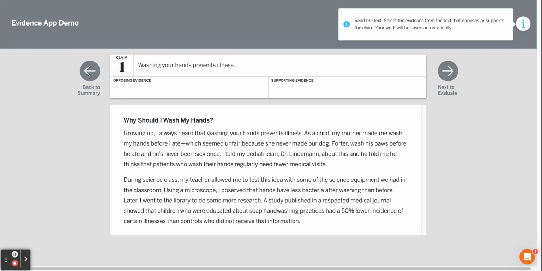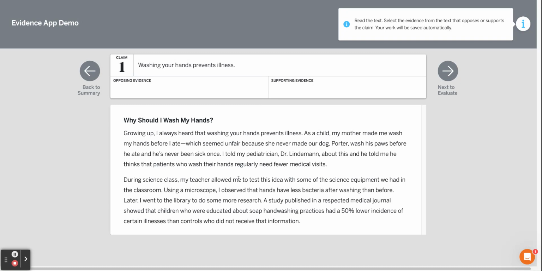Growing up, I always heard that washing your hands prevents illnesses. As a child, my mother made me wash my hands before I ate, which seemed unfair because she never made our dog, Porter, wash his paws before we ate, and he's never been sick once. I told my pediatrician, Dr. Lindman, about this, and he told me that he thinks patients who wash their hands regularly need fewer medical visits.